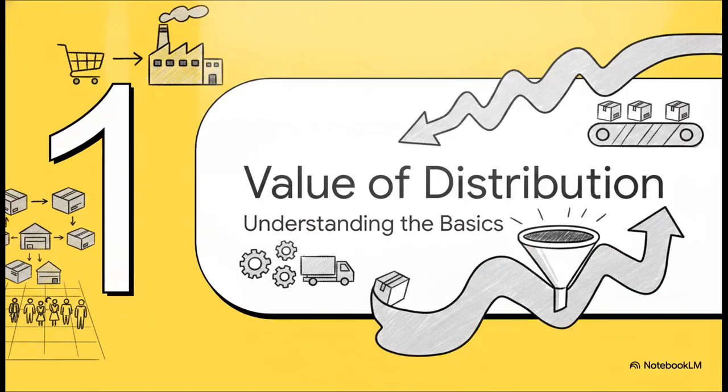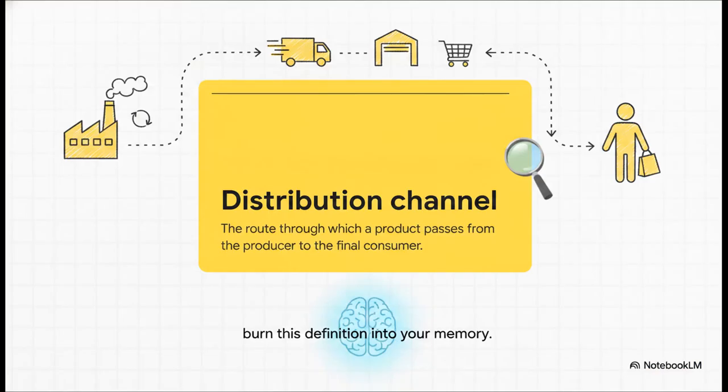The value of distribution channels. Let's lock down the absolute basics. Okay, so here's the exact AQA subject-specific definition. A distribution channel is the route through which a product or service passes from the producer to the final consumer. You'll really want to burn this definition into your memory. Using this precise, examiner-approved terminology is absolutely crucial for securing those foundational AO1 knowledge marks. Whenever you discuss place in the marketing mix, this is the core concept you're talking about.